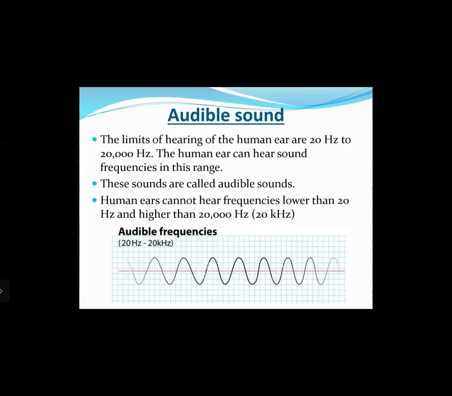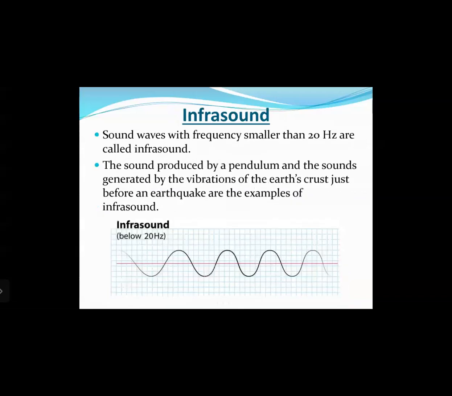Human ears cannot hear frequencies lower than 20 hertz and higher than 20,000 hertz, right? That is the range in which we humans can hear sounds. Then next is infrasound. Sound waves with frequencies smaller than 20 hertz are called infrasound. The sound produced by a pendulum, and the sounds generated by the vibration of the Earth's crust just before an earthquake are examples of infrasound.